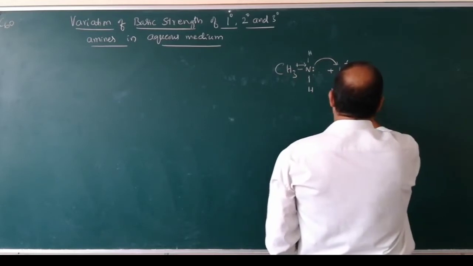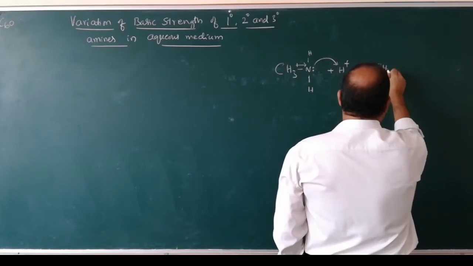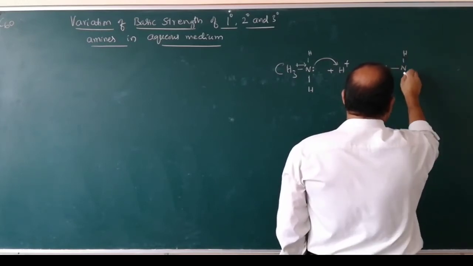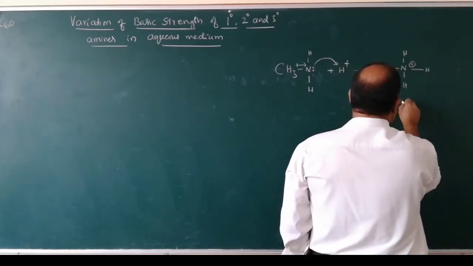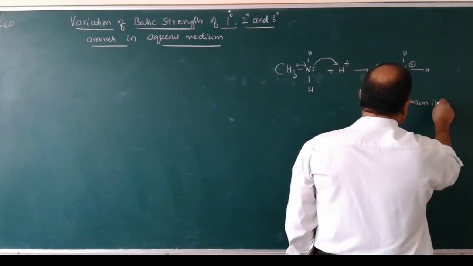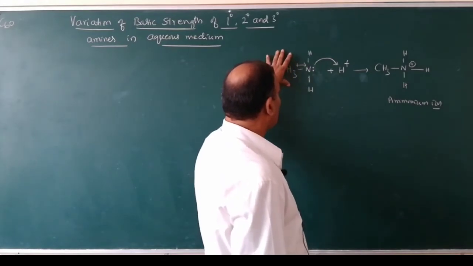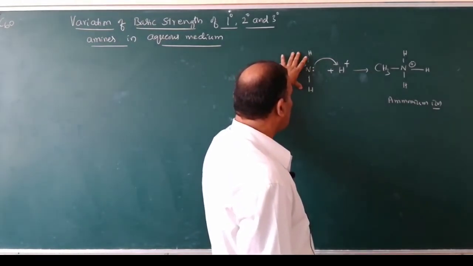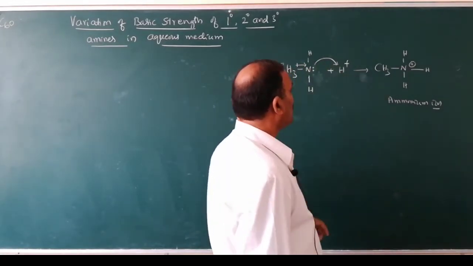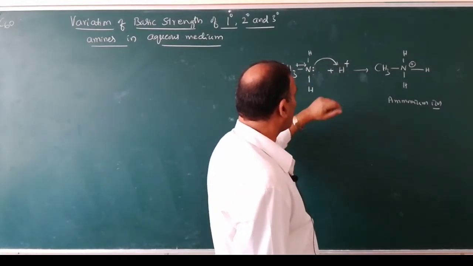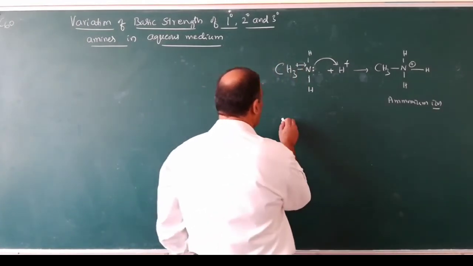After donating this lone pair of electrons to this hydrogen ion, what happens? CH3NH3 plus, this is the ammonium ion. So the basic strength of these amines depends upon the electron releasing effect. If the electron releasing effect is more, they are strong bases. Methylamines are stronger bases than ammonia.